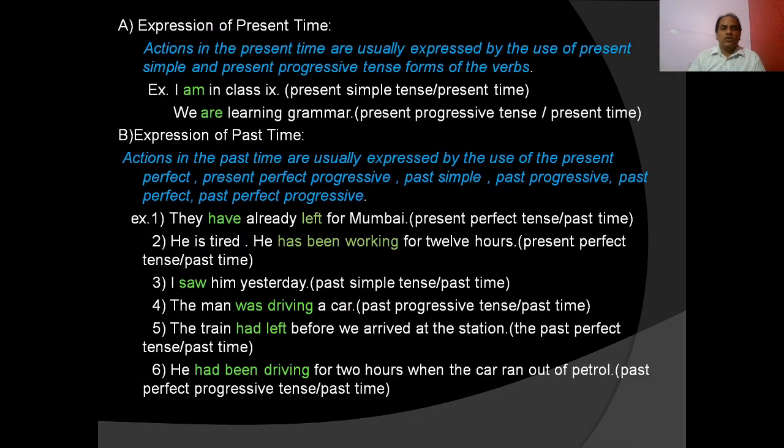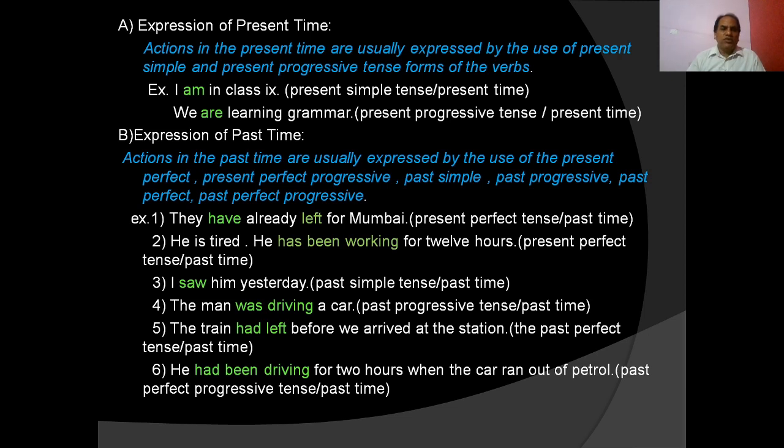Let us discuss the three times: present time, past time and future time. How do we usually express the present time? Actions in the present time are usually expressed by the use of the present simple and present progressive tense forms of the verb. Take the example, I am in class 9.